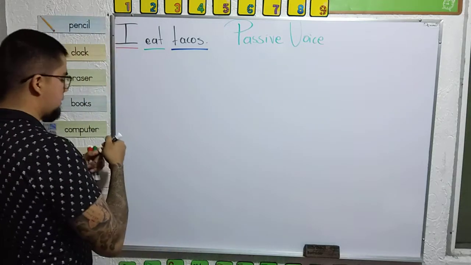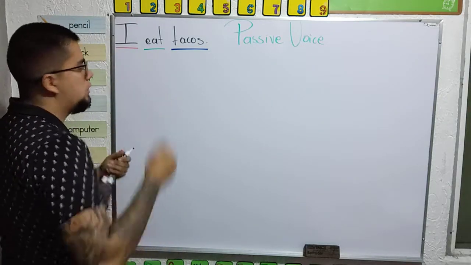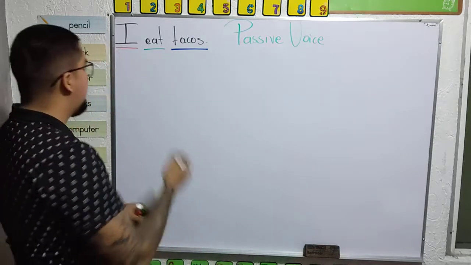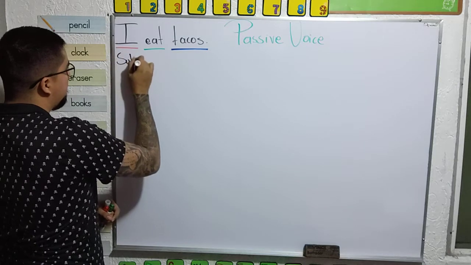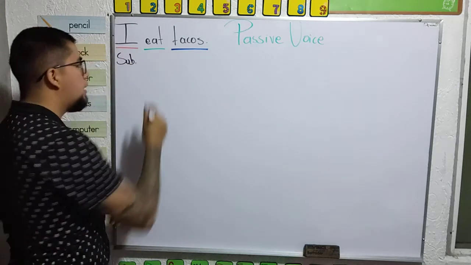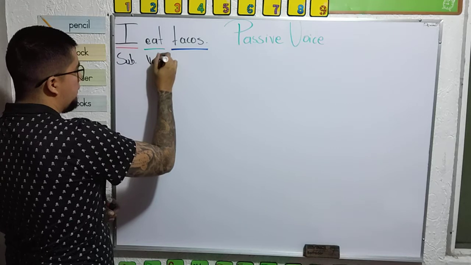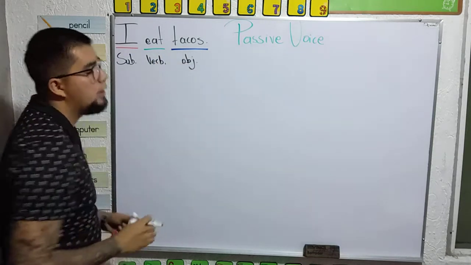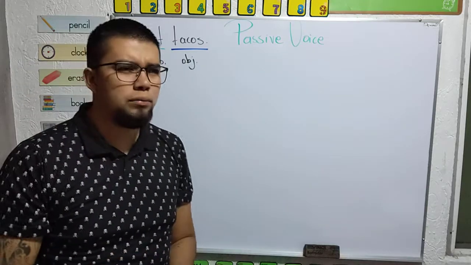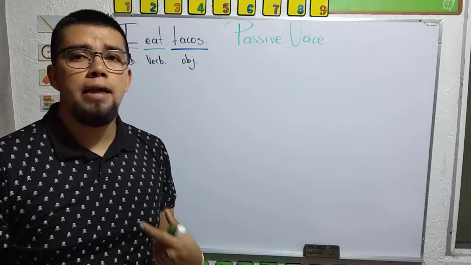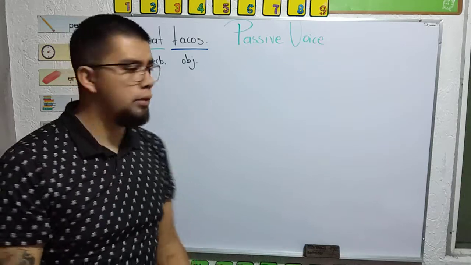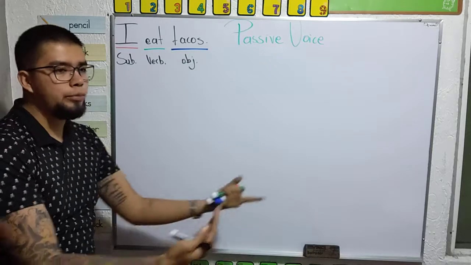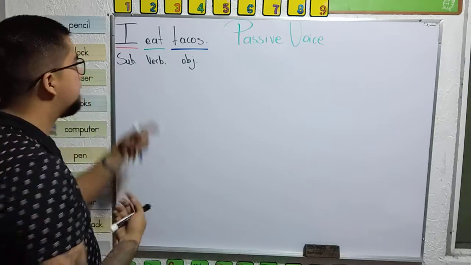The first part is the subject, I, then I have my verb, and then I have the object. Why object? Because it's the one that receives the action. The subject gives the action and the object receives the action.